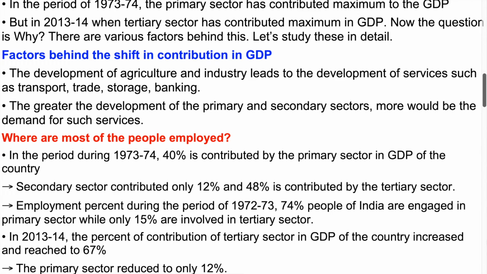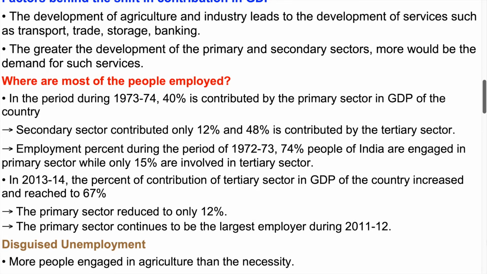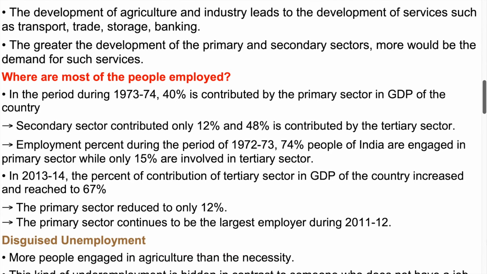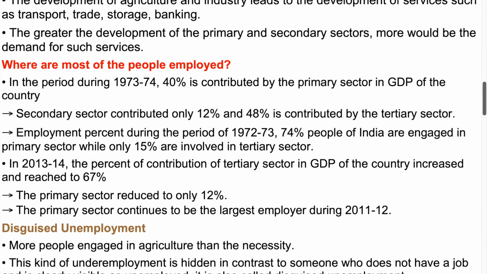The development of agriculture and industry leads to the development of services, such as transport, trade, storage, banking. The greater the development of the primary and secondary sectors, the more would be the demand for such services. Where are most of the people employed? In the period 1973-74, 40% of the GDP of the country was contributed by the primary sector, the secondary sector contributed only 12%, and 48% was contributed by the tertiary sector.